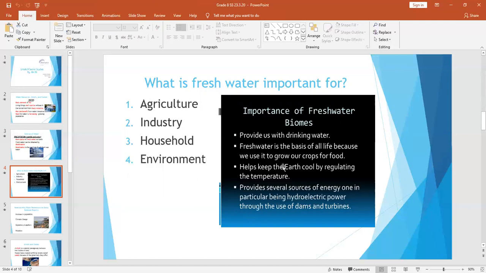So here are some basic importances of fresh water. It provides us with drinking water. Fresh water is the basis of all life, because we use it to grow our crops for food. Fresh water also helps keep the earth cool by regulating the temperature. And it provides several sources of energy, one in particular being hydroelectric power through the use of dams and turbines. So fresh water is extremely important for our survival.